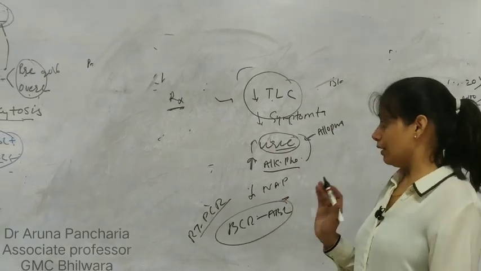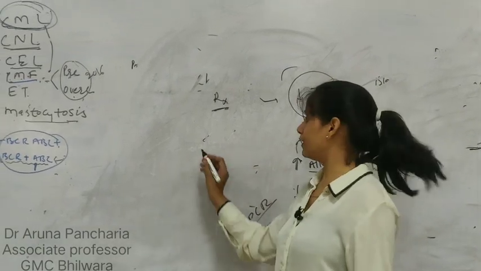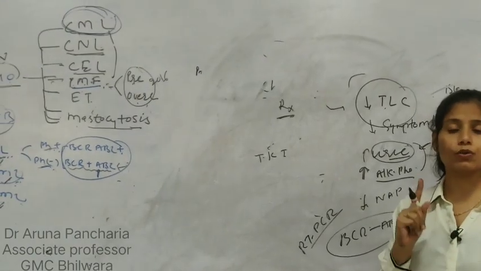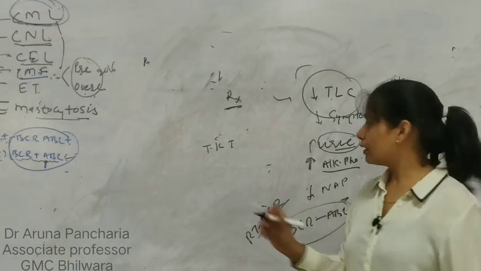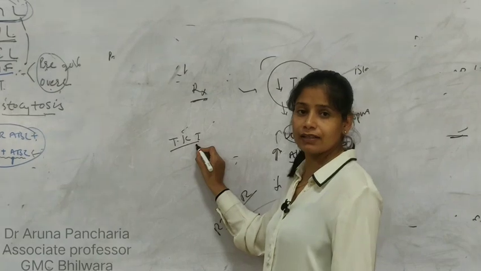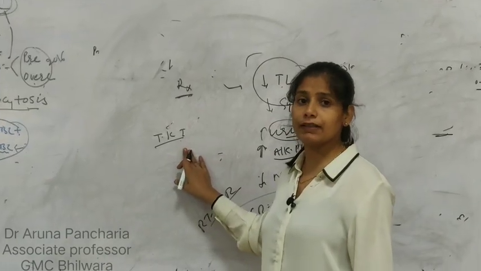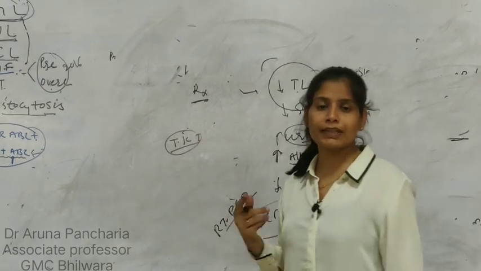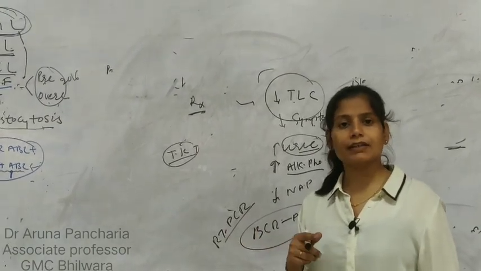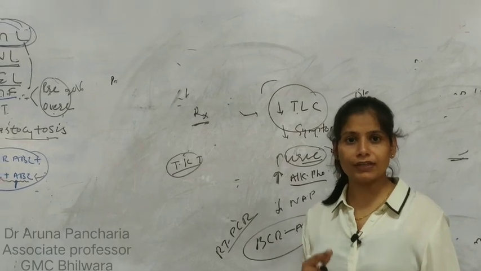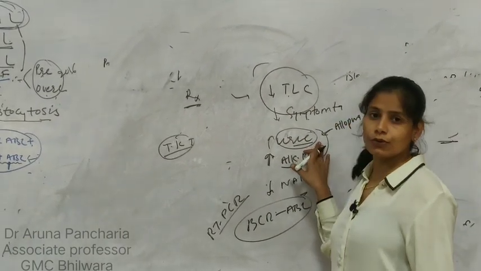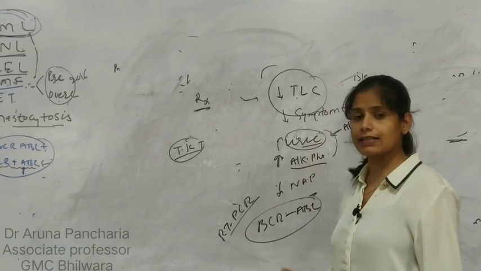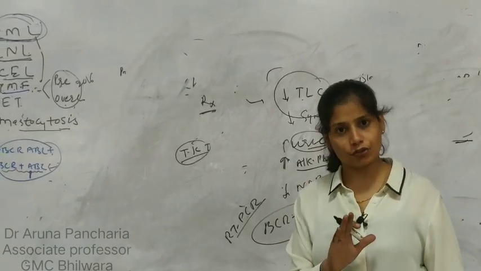For this, some drugs are there, tyrosine kinase inhibitors, because in pathogenesis tyrosine kinase plays an important role. So the physician gives a tyrosine kinase inhibitor. Example is nilotinib. Nilotinib is the newer one, then the older one is imatinib. To reduce the uric acid or metabolic symptoms, the physician gives allopurinol. And lastly, bone marrow transplantation is our choice.